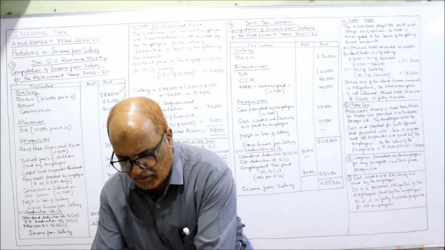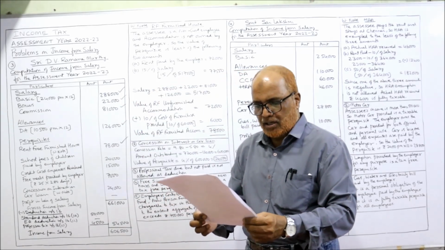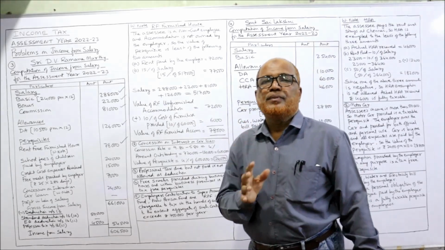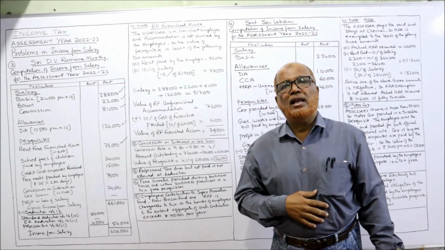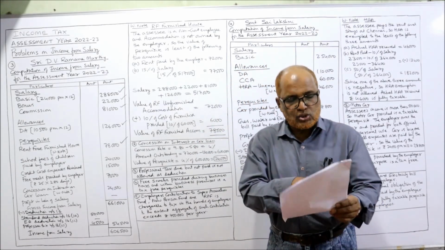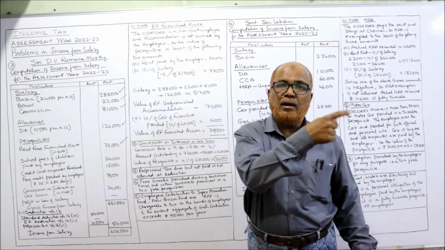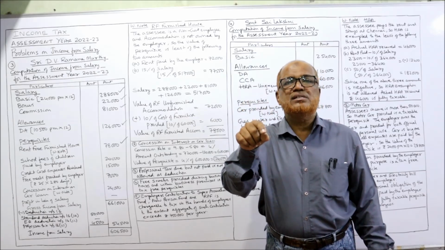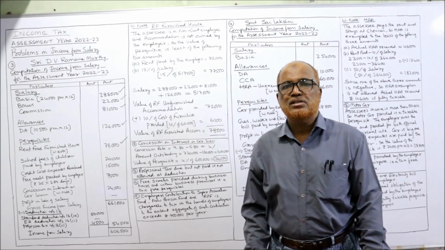Now next one is school fees of 2 children paid by the employer. Now see, children education allowance is different, whereas school fees of the children paid by the employer is a different thing. Education allowance, if it is given, then specific provision is there.